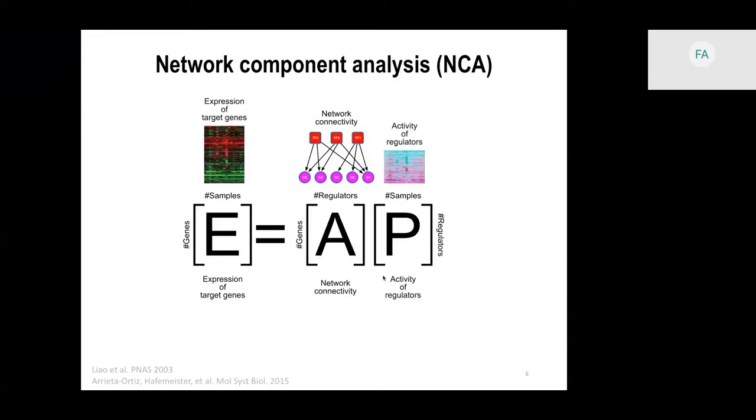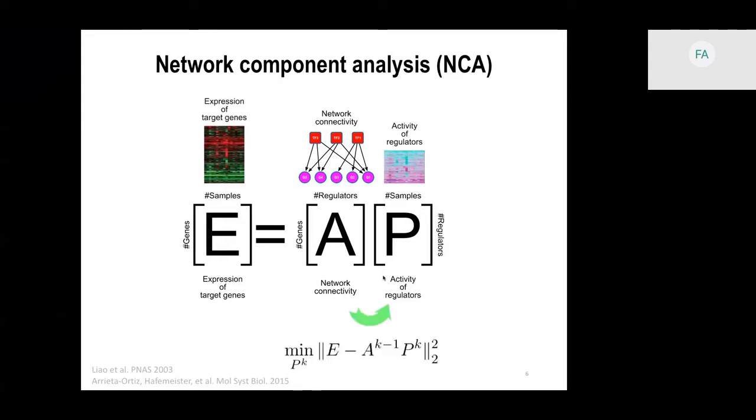B. subtilis. The way that NCA works is that as input it takes the expression of the target genes and the network that connects the regulators to target genes, and estimates a TF activity profile that can explain the observed expression. It assumes a linear model, which means that the expression of target genes would be a linear combination of TF activity of the regulators as specified by the adjacency matrix.